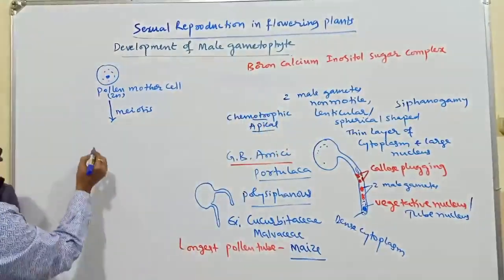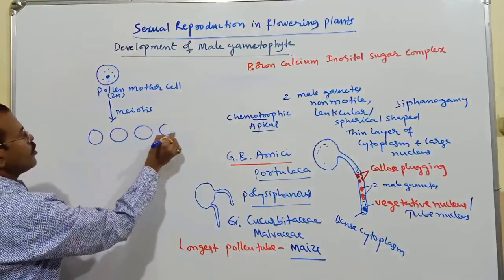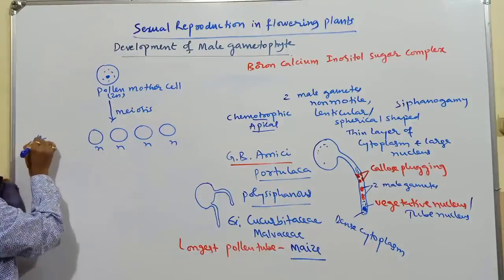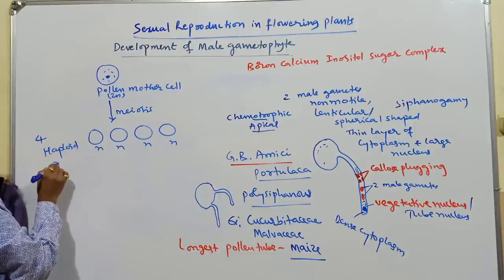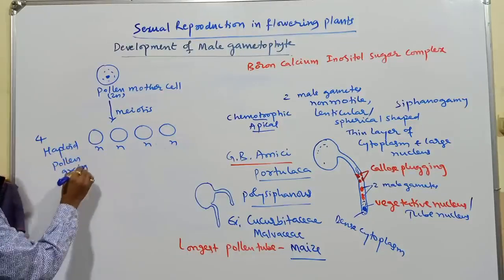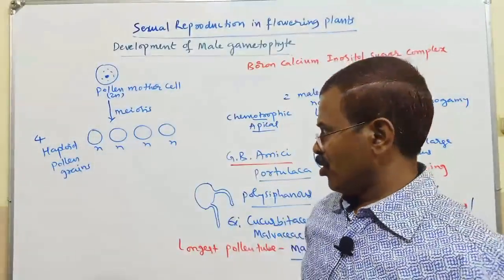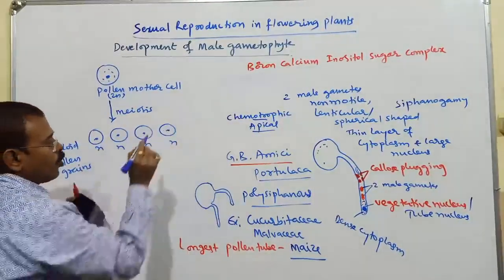So we are going to get four haploid pollen grains.